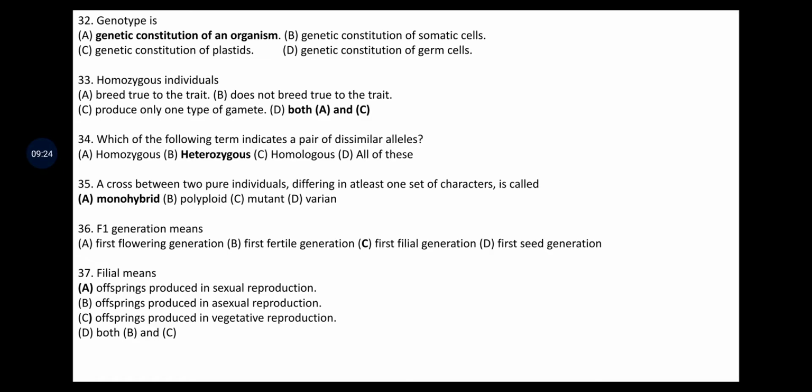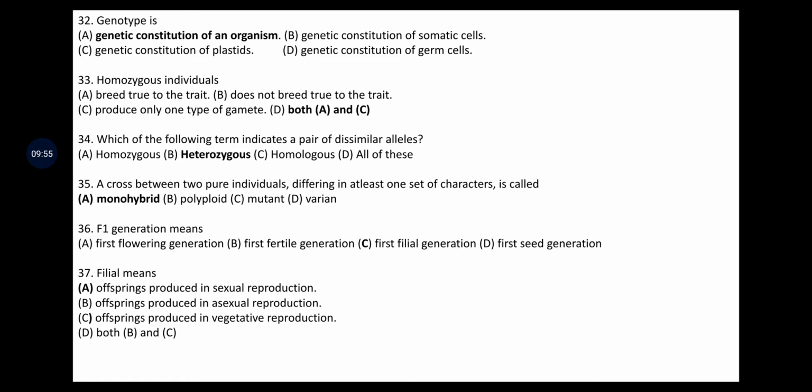Homozygote individual, options are breed true to the trait, does not breed true to the trait, then produce only one type of gamete. The answer here is both A and C, because homozygous individual breed true to the trait and they produce only one type of gamete. Term indicates a pair of dissimilar alleles. Options: homozygous, heterozygous, homologous, all of these. Answer is